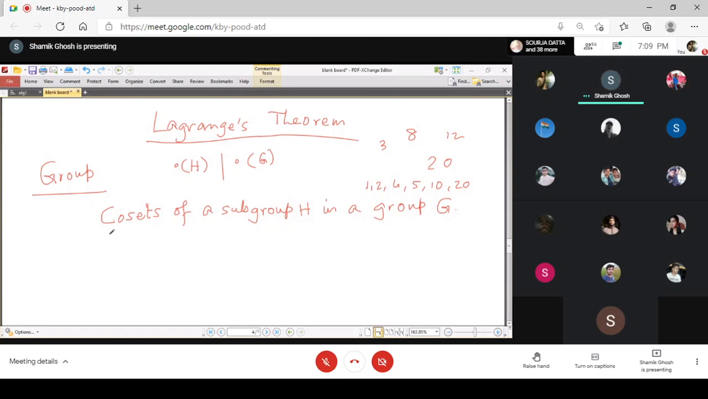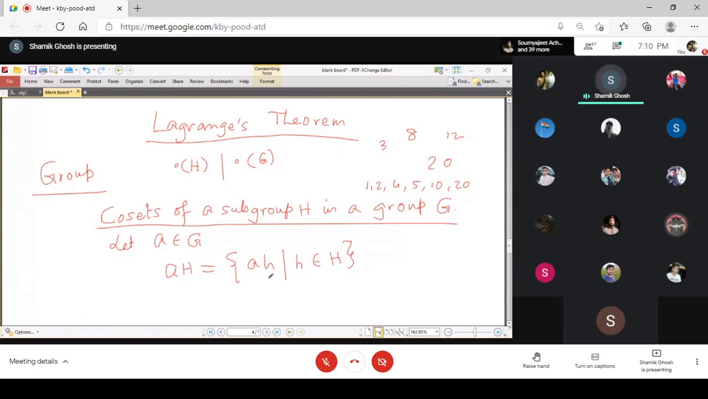Finally, we will take the finite group case to prove this statement, because it is meaningful only for finite groups. Now, we define these cosets in this way. Suppose you take an element a from the group and define, symbolically, aH, the collection of all products ah, where h is an element of the subgroup H. So we are collecting, one by one, the elements of the subgroup and multiplying by a from the left.